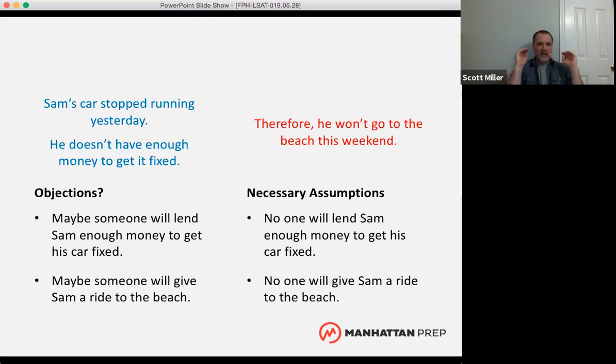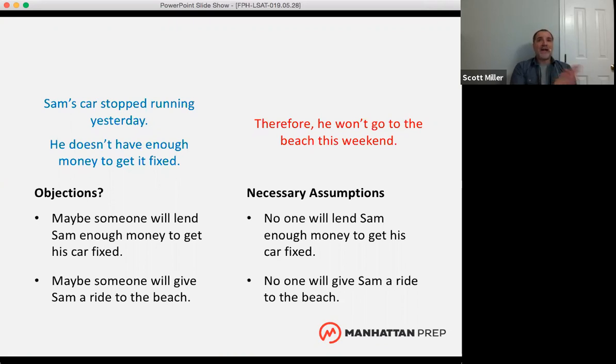What I want you thinking about when you're working on a necessary assumption question, when you look at the answer choices, is: does it defend the argument against a possible objection? That's what you need to think of. Is the answer choice something that would defend the argument against a possible objection? That's what will tell you if it's a necessary assumption. That's what a necessary assumption does.